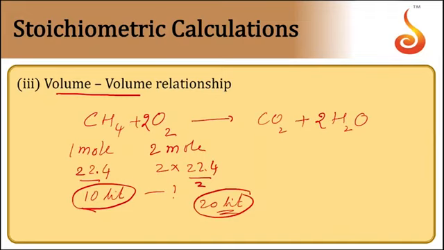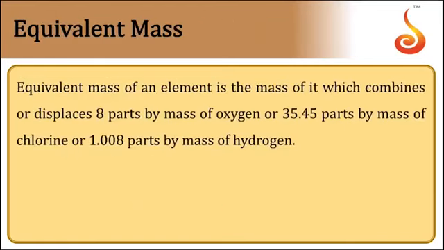Up to here, we have seen stoichiometric calculations based upon chemical reactions. Now comes equivalent mass.